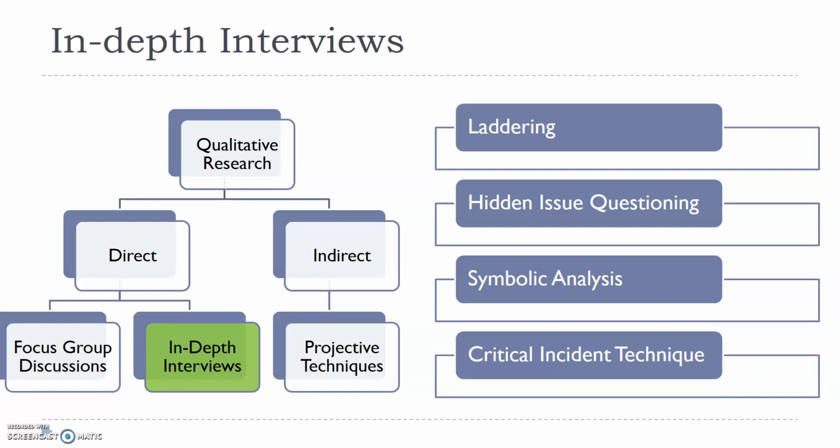Hidden issue questioning is basically something where all of us have certain kinds of fantasies, certain kinds of phobias, right? If a researcher wants to understand that, so let's say there is a fan base for Lord of the Rings, a fan base for Game of Thrones, Star Trek, right? Each of them has a certain association with those TV serials or fantasy novels. If a researcher wants to understand that, then they can employ hidden issue questioning.